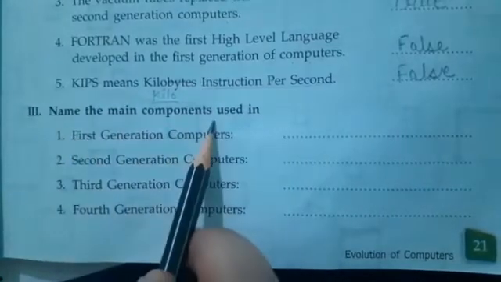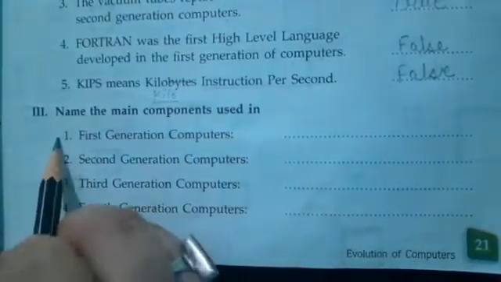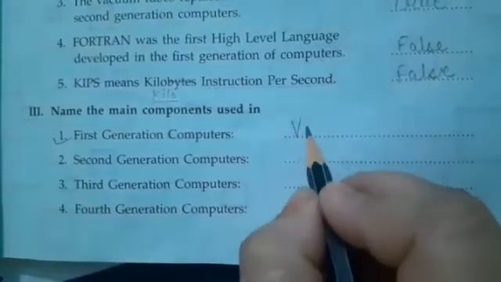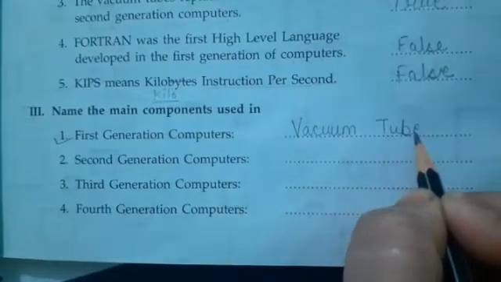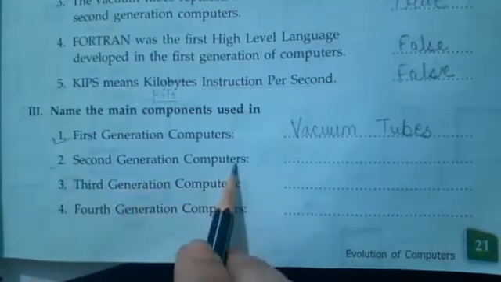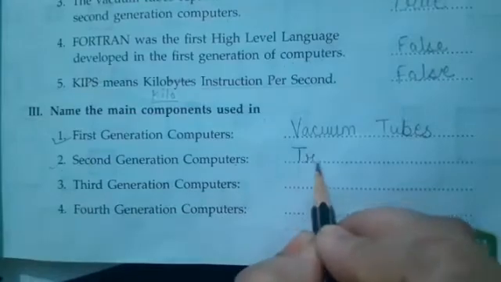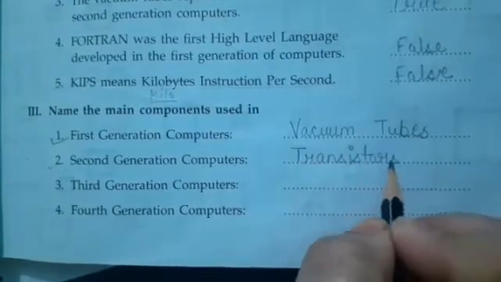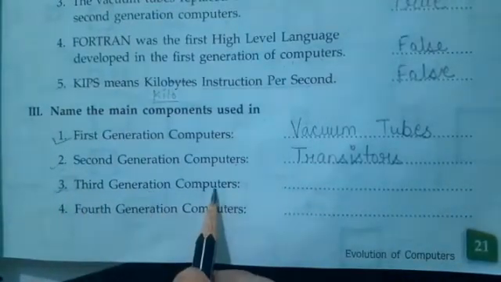Okay children, now come to the third part. Name the main components used in each generation. Which component was used in first generation computers? Yes, vacuum tubes. Write down vacuum tubes. Now come to the second part. Second generation computers used transistors. Come to the third part. Third generation computers used what?